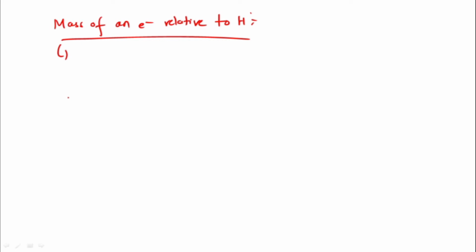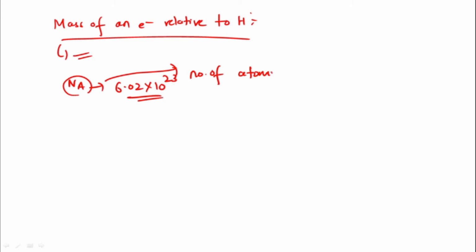So as we know, here we have to put the value of the Avogadro number. Avogadro number is what? The number of atoms in 1 gram atom of any element. Avogadro number, that is the Na. This is 6.02 into 10 to the power 23. Now what is this? This is the number of atoms in 1 gram atom of any element. Isn't it? So how can I calculate from there?